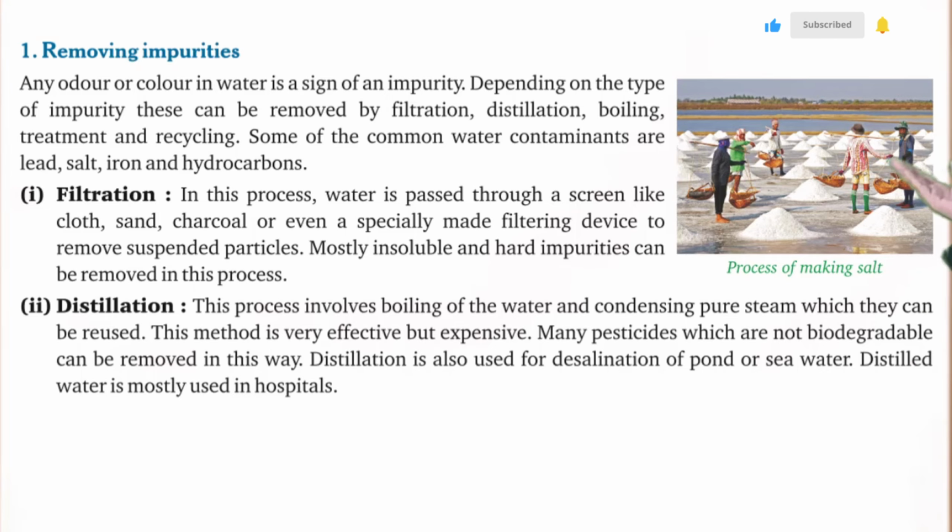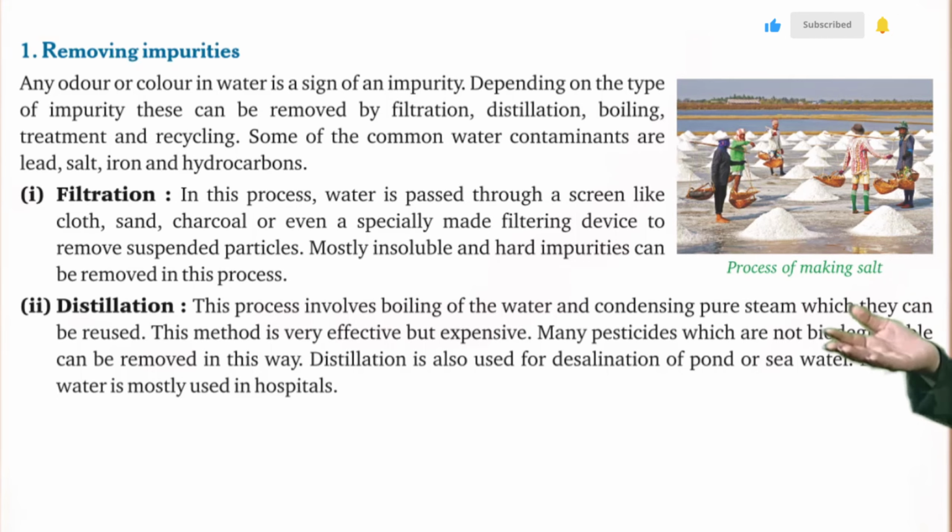Number one, filtration. In this process, water is passed through a screen like cloth, sand, charcoal, or even a specially made filtering device to remove suspended particles. Mostly insoluble and hard impurities can be removed in this process.